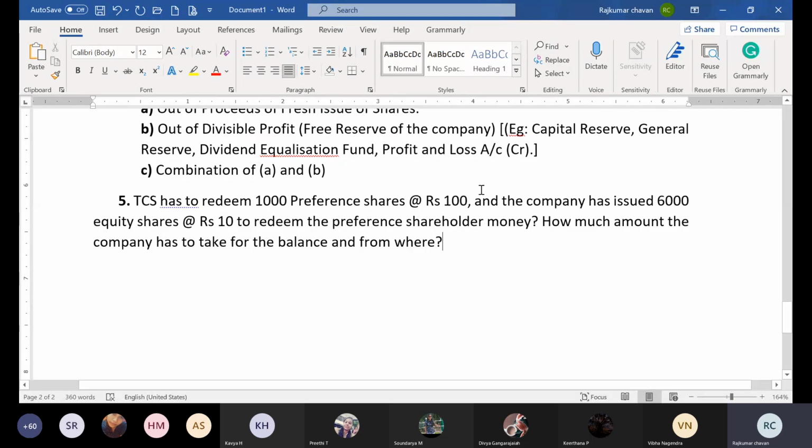So I will read the question and raise your hand who will answer me this one. TCS company has to redeem 1000 preference shares at the rate of rupees 100, and the company has issued 6000 equity shares at the rate of rupees 10 to redeem the preference shareholders money. How much amount does the company have to take for the balance and from where?